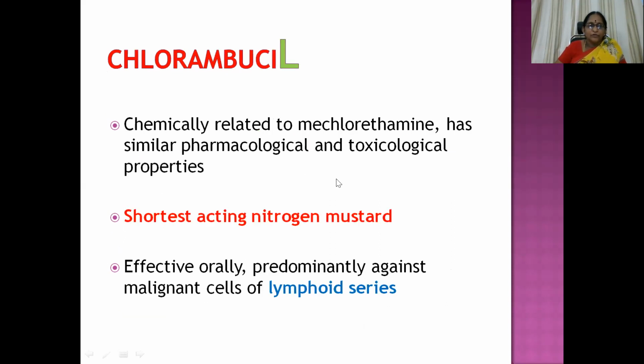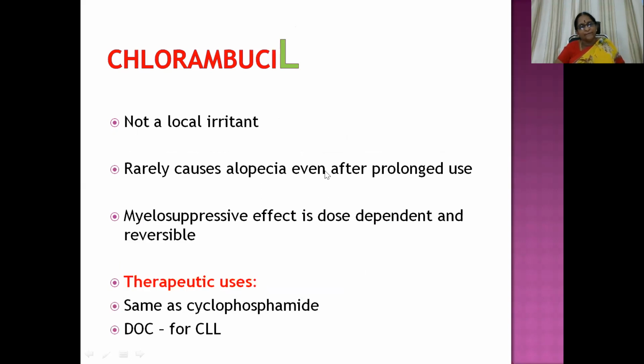Then coming to chlorambucil. It is chemically related to meclorethamine and has similar pharmacological and toxicological properties. It is the shortest acting nitrogen mustard, effective orally, predominantly against malignant cells of the lymphoid series. L for lymphoid series. The name ends with the letter L, and L means it is not the longest but the shortest acting nitrogen mustard. That's how you can remember it easily.